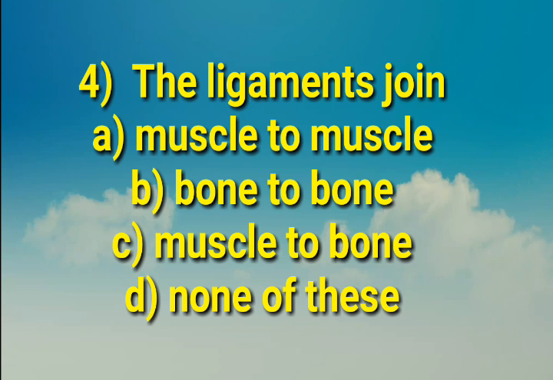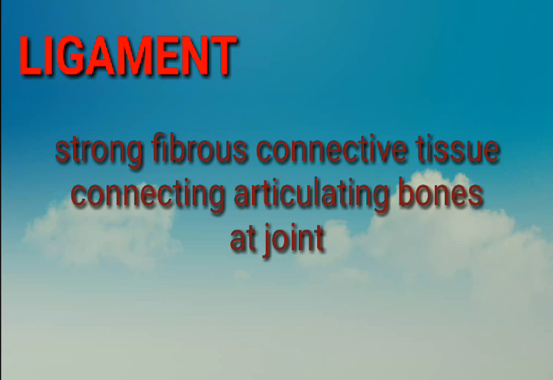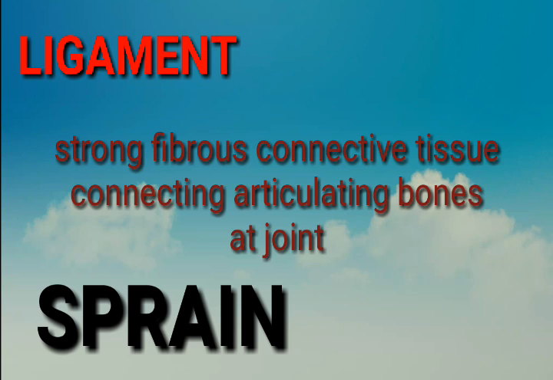Next question, the ligaments join: options A, muscle to muscle, B, bone to bone, C, muscle to bone, D, none of these. Answer is B, bone to bone. Ligament is a band or sheet of strong fibrous connective tissue connecting the articulating bones at a joint. So, ligaments are connecting bone to bone.